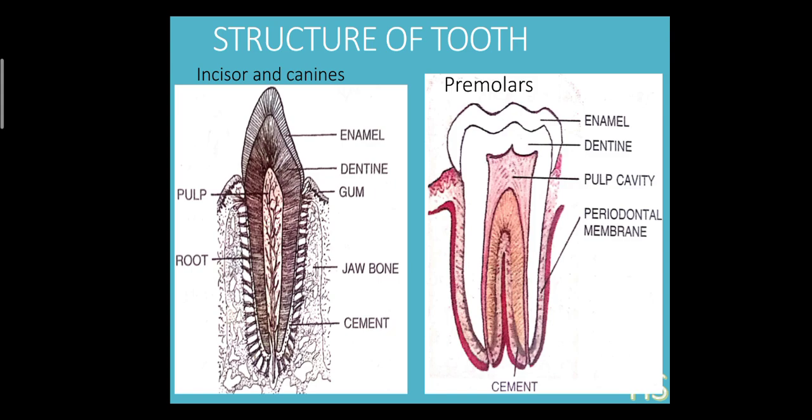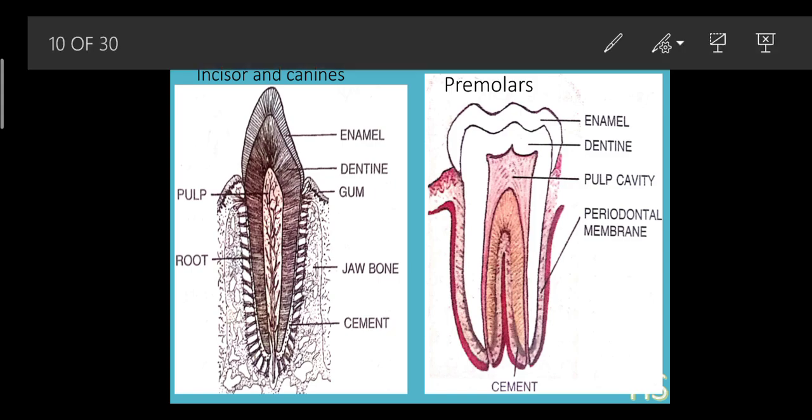That is why the surface of the incisors and canines is a bit sharp, but if you look at the shape of the premolars, it is not sharp, it is kind of flat.